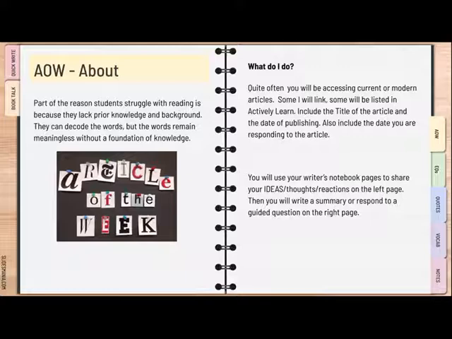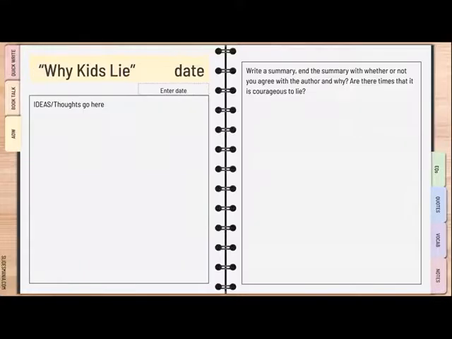These are kind of the directions. These directions came with this digital notebook. I did not design this digital notebook. When I turn the page, I've already put the title for this article in for you. You need to enter the date. You can enter your thoughts or ideas, or this is kind of like a sketch pad on the left, and on the right you are to write a summary. End the summary with whether or not you agree with the author and why, and ask yourself whether there are times that maybe it's courageous to lie.